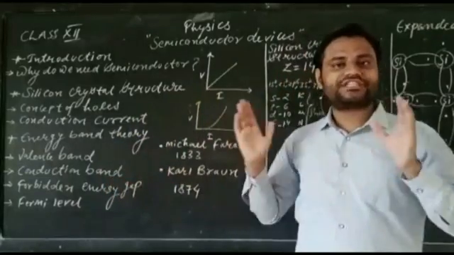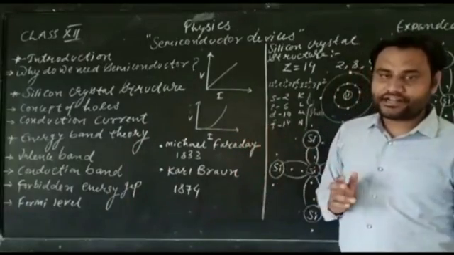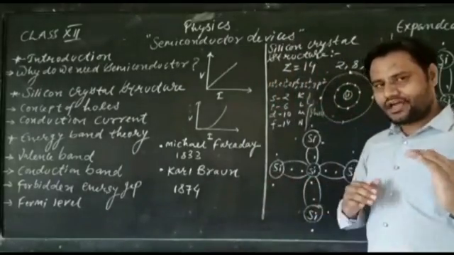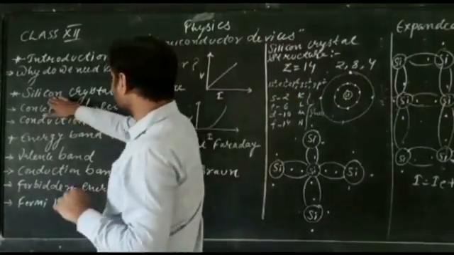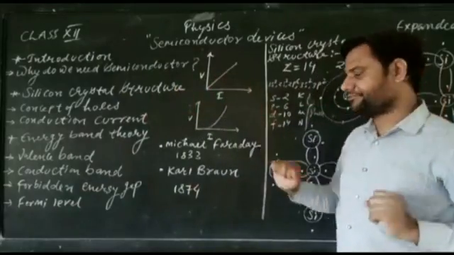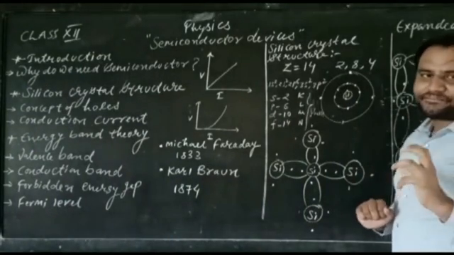So ultimately we got the semiconductor, which has changed the entire field of electronics. It can do switching work, energy conversion work, and amplification. So let's try to understand how it actually works. Let's discuss the silicon crystal structure. Silicon is used as a semiconductor material, so let's try to understand silicon.